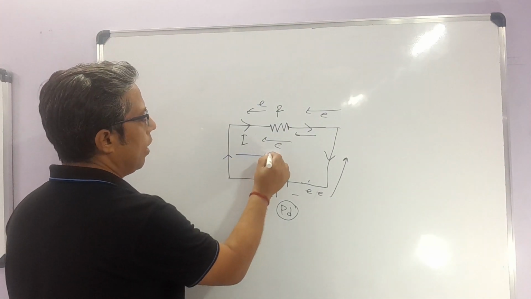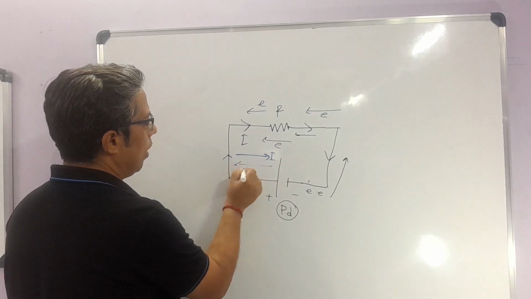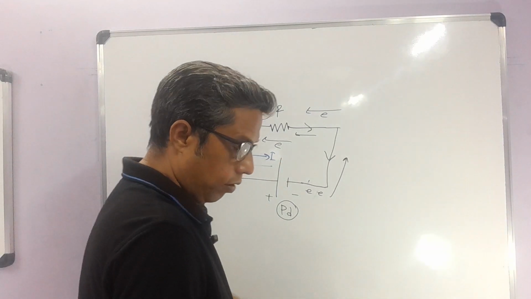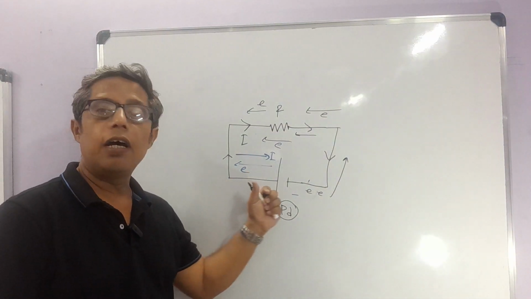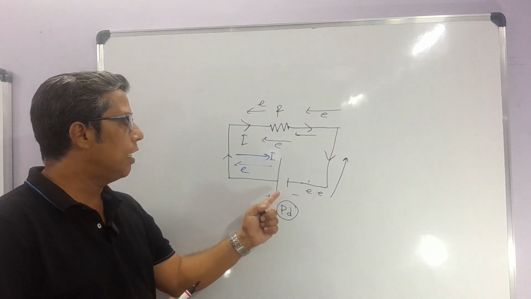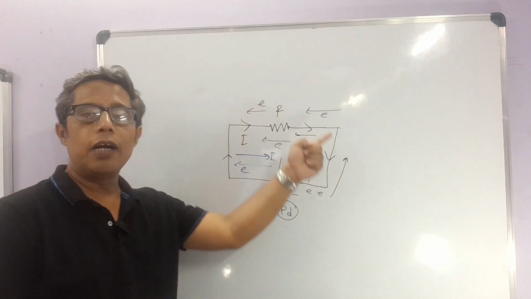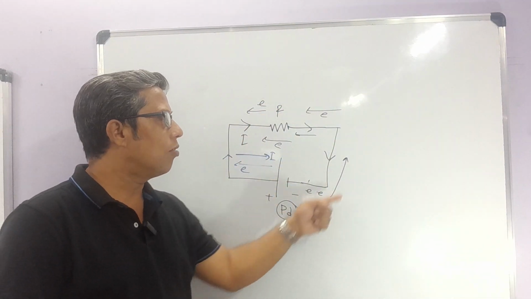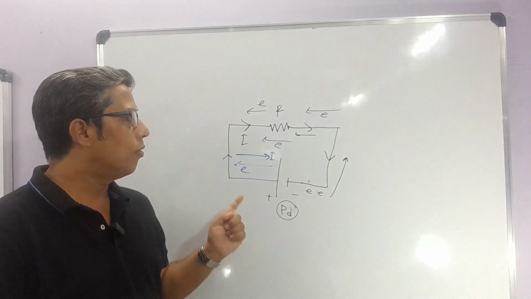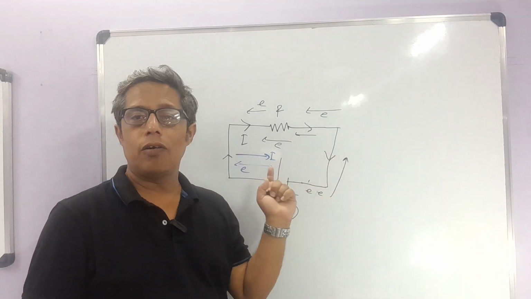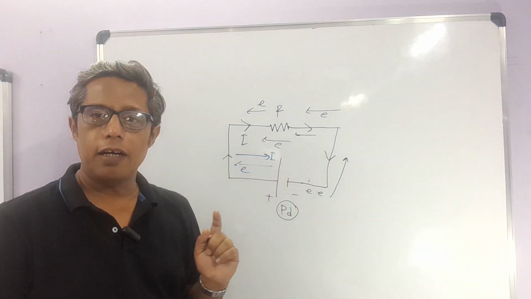So flow of current I, flow of electron like this. So conventional flow of current is opposite to the flow of the electron. Conventionally, current should flow from the positive to the negative terminal. Actually, electrons are flowing from the negative terminal to the positive terminal. So it's all about the motion of the electron, which will determine everything over here.